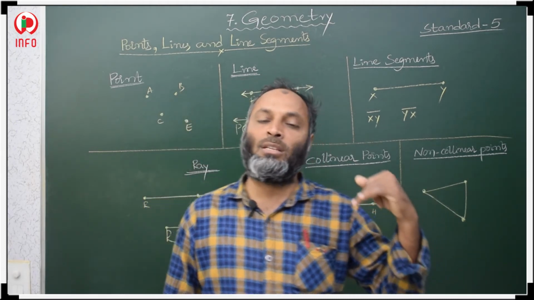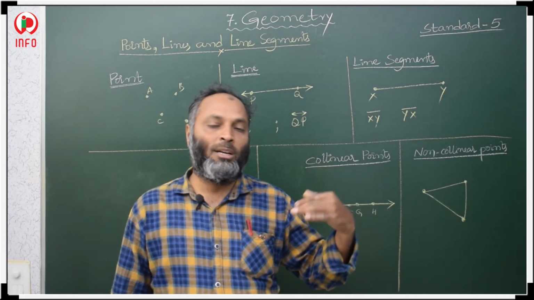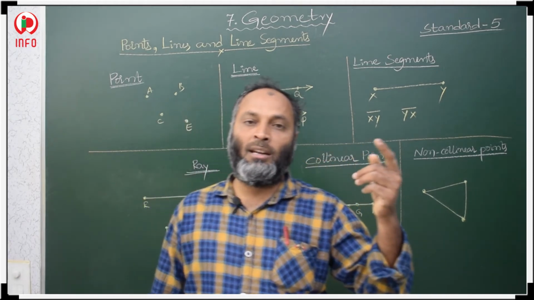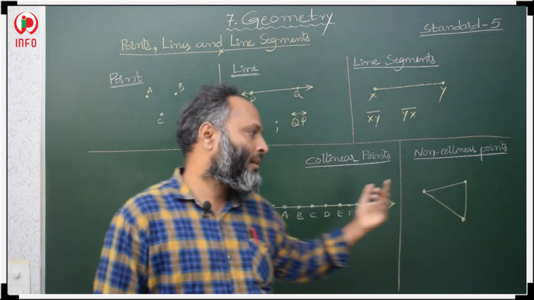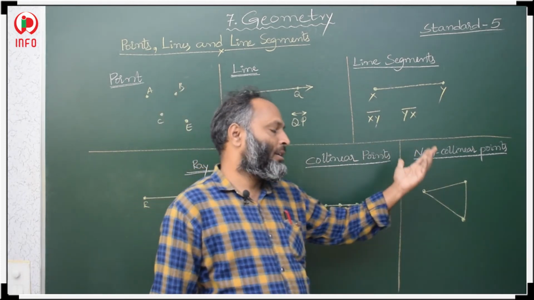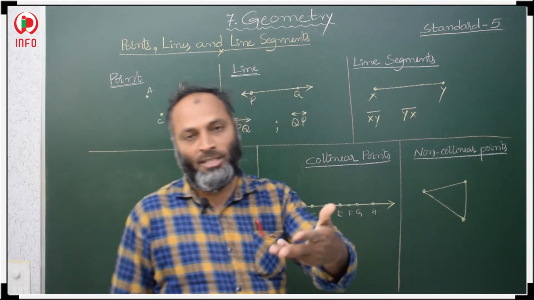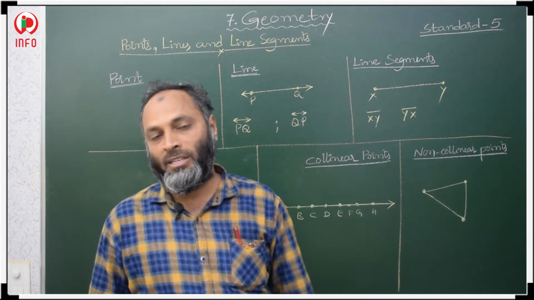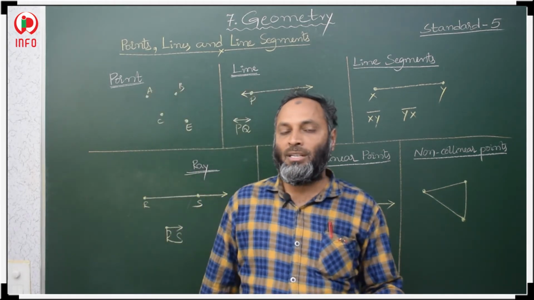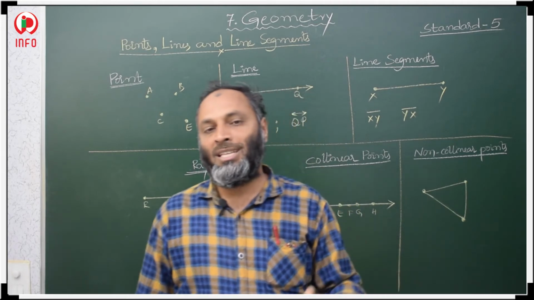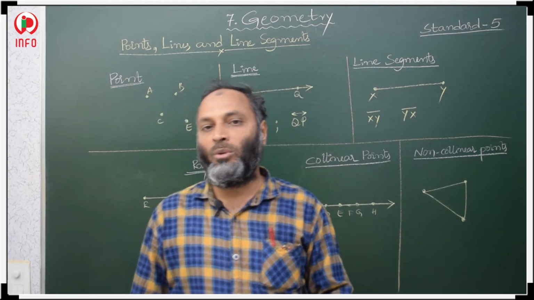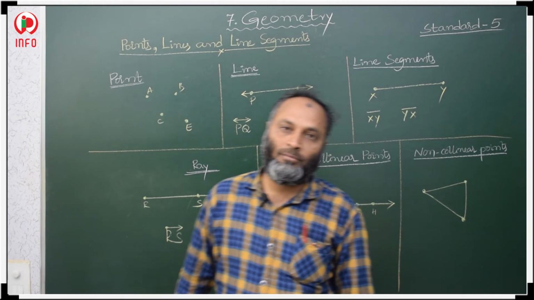Also in the previous class we learned about point, line, line segment, ray. And here, collinear points and non-collinear points. Collinear means if the points are on the same straight line. If the points are not on the same straight line, then they are non-collinear points.